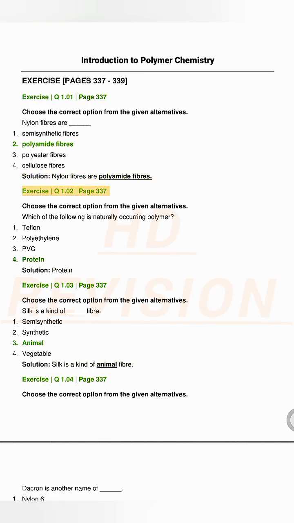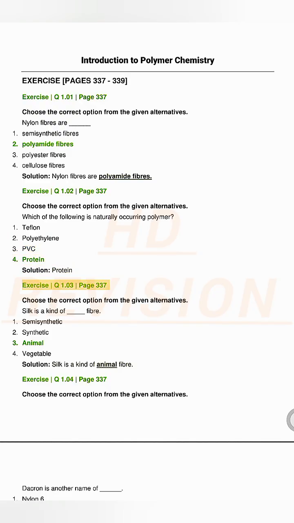Exercise Q1.02, page 337. Choose the correct option from the given alternatives. Which of the following is naturally occurring polymer? 1. Teflon. 2. Polyethylene. 3. PVC. 4. Protein. Solution. Protein.